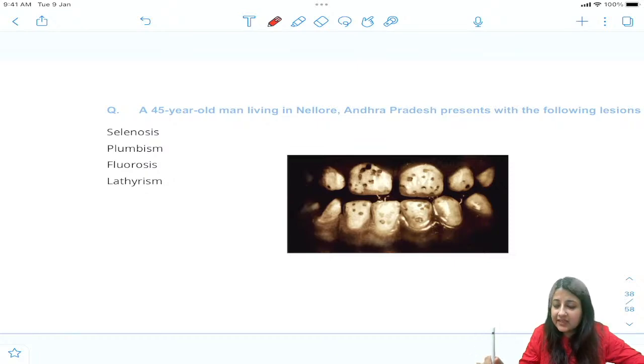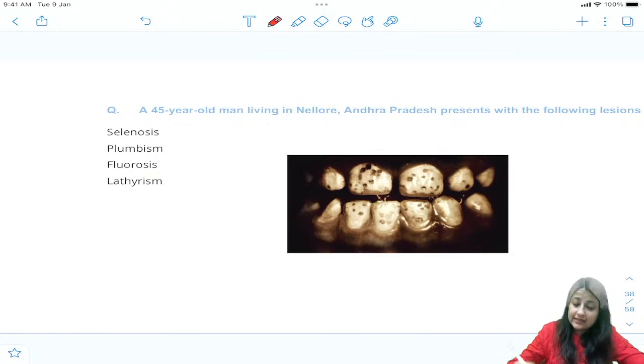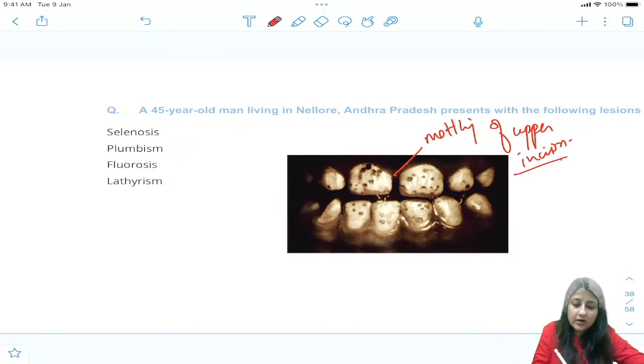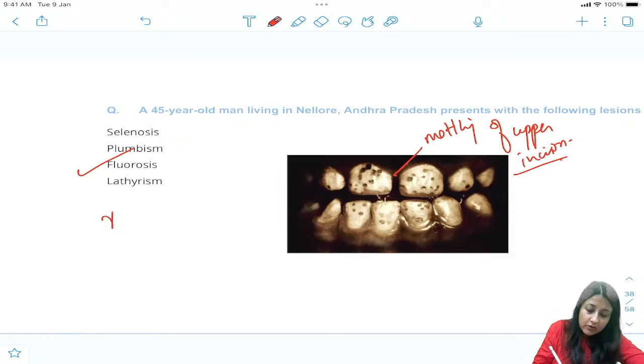A 45-year-old man living in Nellore, Andhra Pradesh, presents with the following lesion. What is this? So remember, look at the teeth. This is mottling. Okay, mottling of upper incisors. ठीक है, mottling of upper incisors. Now this is seen in what? Fluorosis. ठीक है, this is seen in what? Fluorosis.